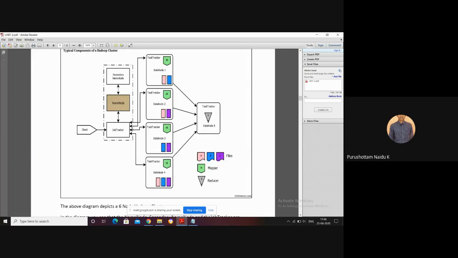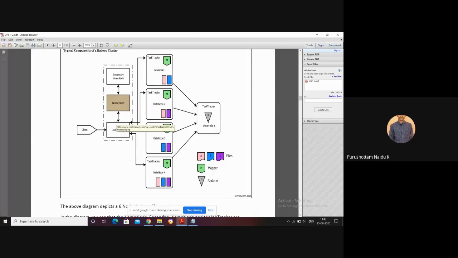Here I have how many files? 3 files. Maybe I want to process the 3 files. So to those 3 files, the job tracker can assign tasks to those task trackers. The data locations are mainly at the name node.